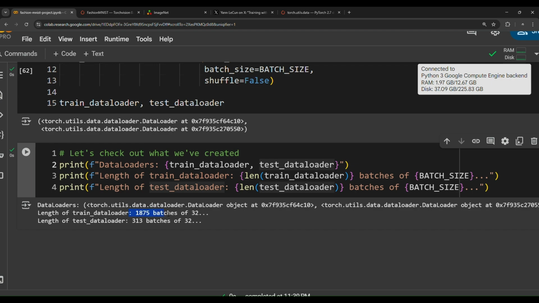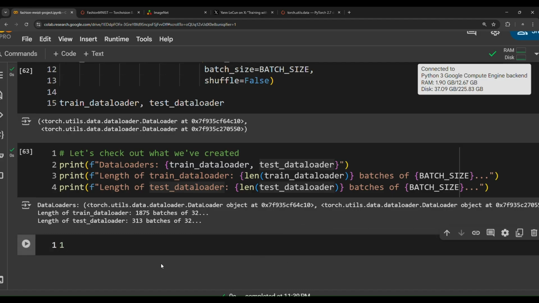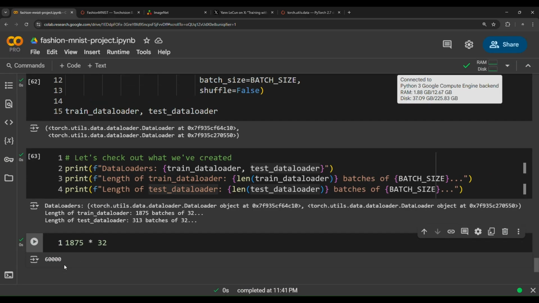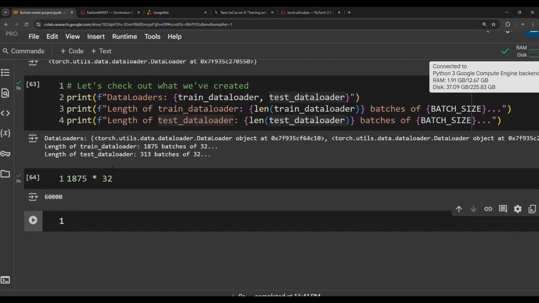And after each batch, the model will adjust the weights, will modify the weights based on what the model has seen. And also the length of test data loader is 313 batches of 32. So we have 1875 batches. Each of these batches contains 32 images, 32 samples, so the total is 60,000 images. And if we do the same thing here for the testing, we have 313 batches. Each batch contains 32 samples, so we have in total 10,000 images.